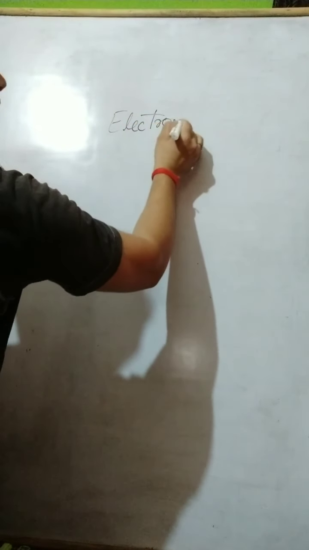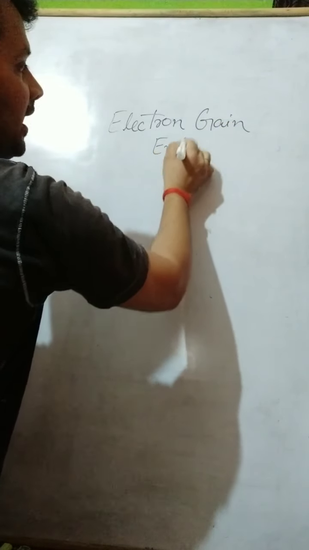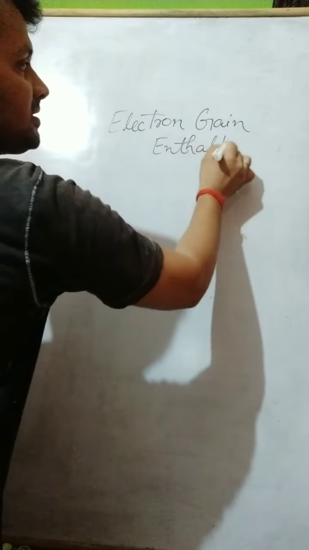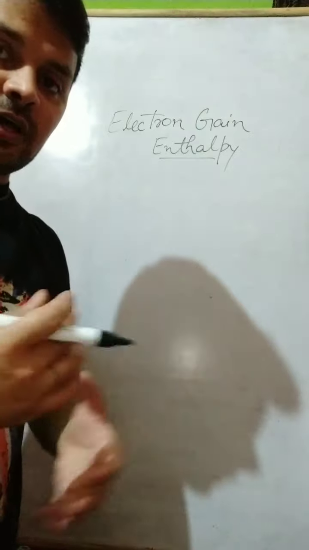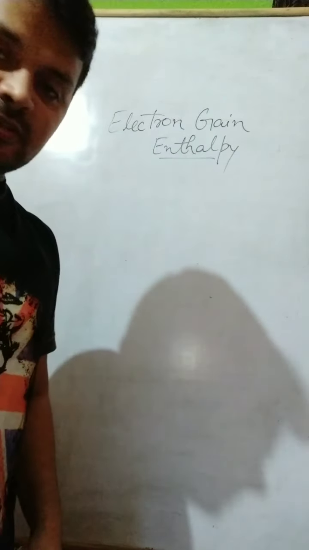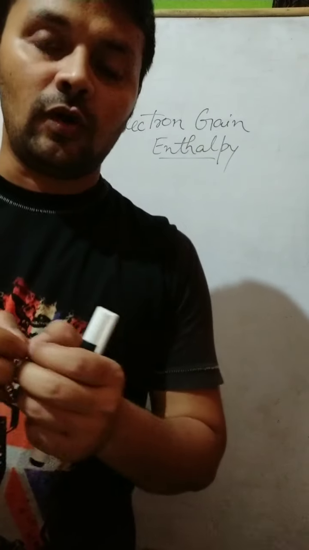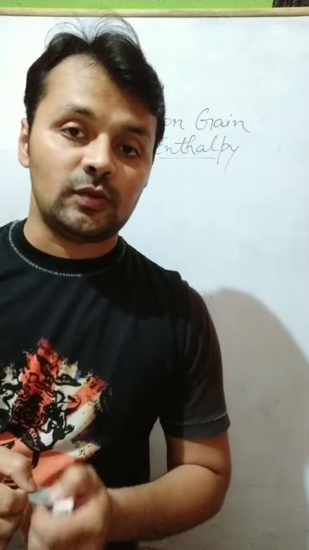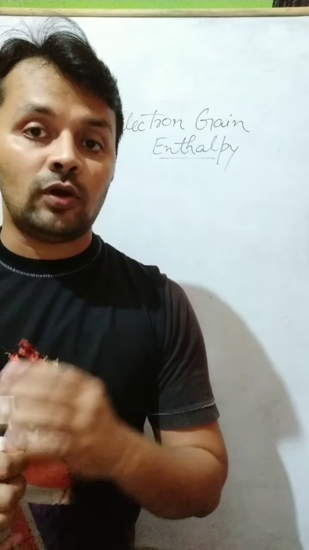Electron gain enthalpy. As we have already studied, enthalpy means the change of heat, because in chemical reactions, in the previous video we studied ionization energy, when an electron is taken out from a neutral gaseous isolated atom, and here we are going to study electron affinity.